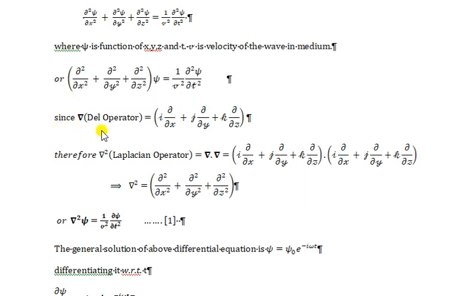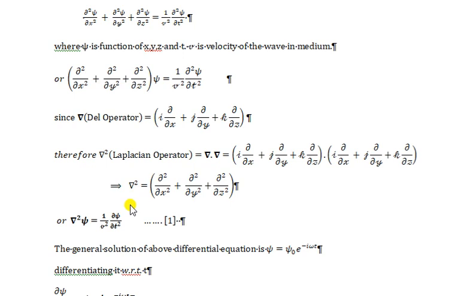Since we know that the del operator equals i del over del x plus j del over del y plus k del over del z, where i, j and k are the unit vectors, and the Laplacian operator del square, which is the dot product of the del operator, is del 2 over del x2 plus del 2 over del y2 plus del 2 over del z2.